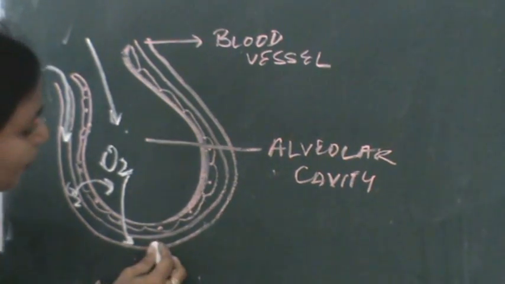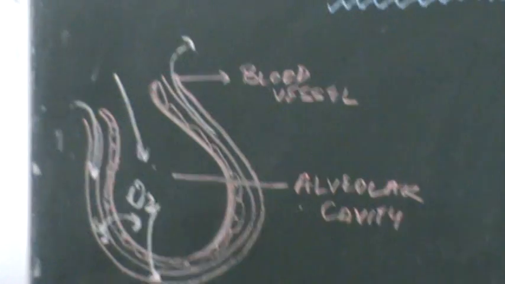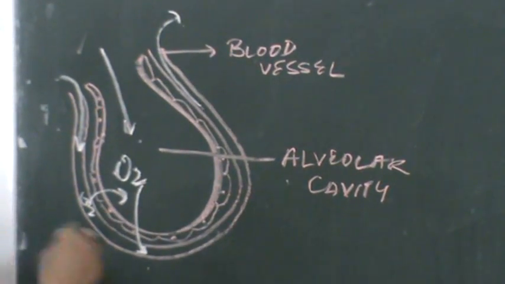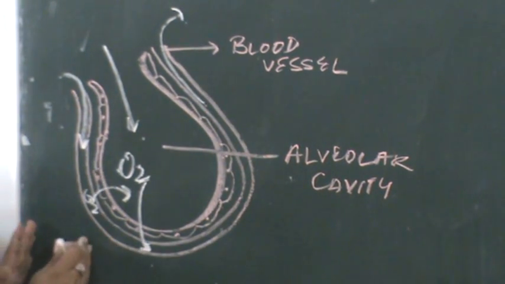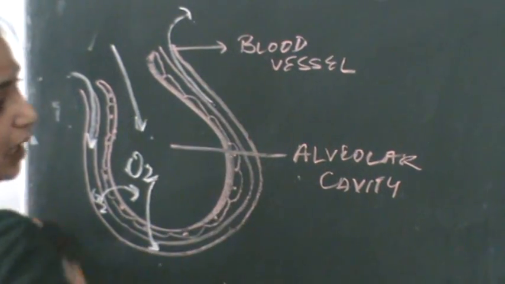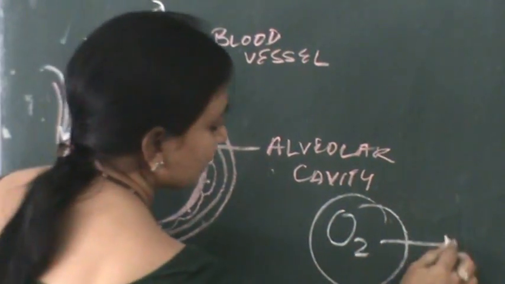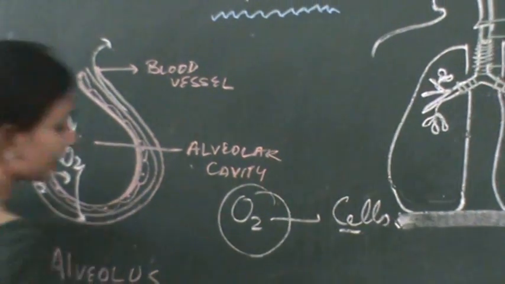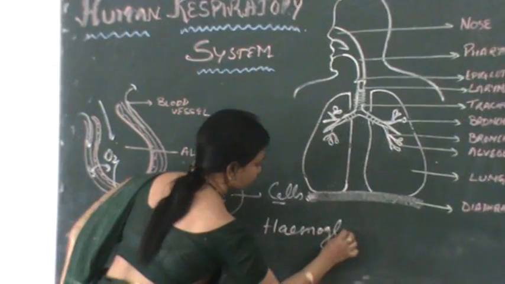So, the blood will get oxygenated and will be passed through the lungs to the different cells with the help of the heart and blood. Now, this is how the exchange of gases takes place. Now, how is the oxygen transported to the cells in the blood? In the blood, there is a pigment named hemoglobin.